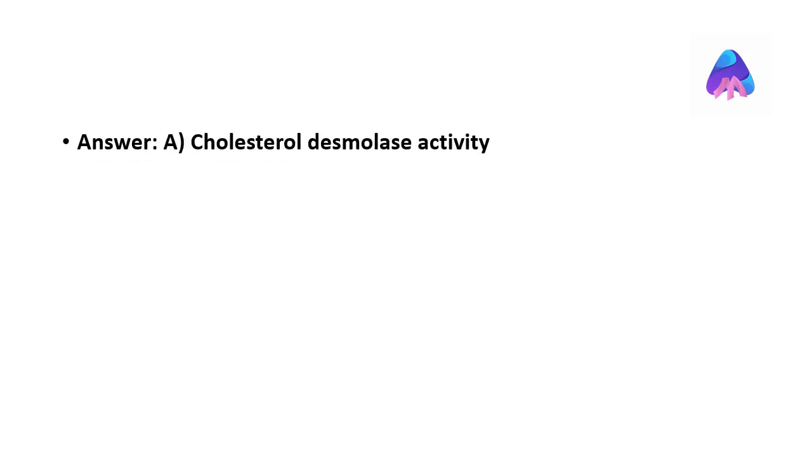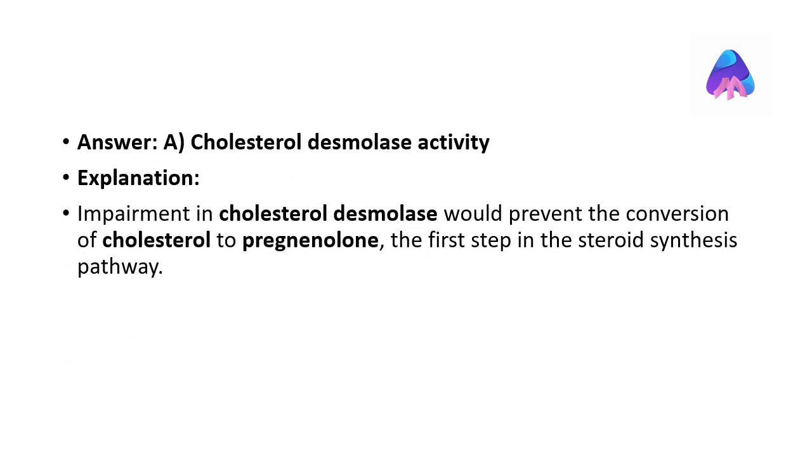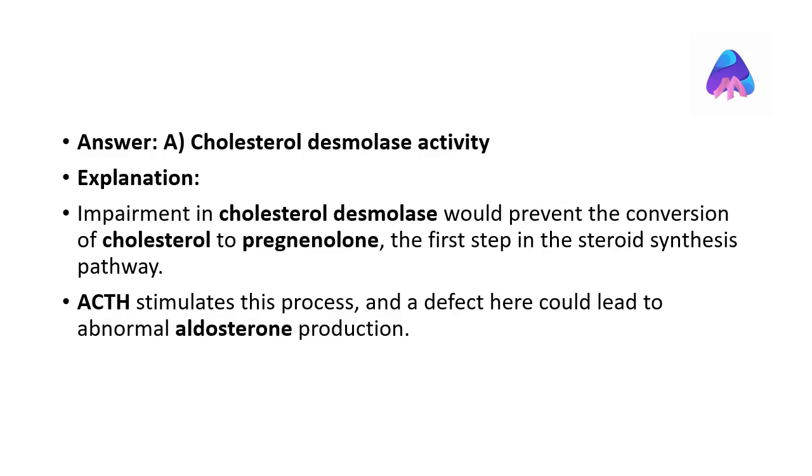The correct answer is cholesterol desmolase activity. Impairment in this enzyme would prevent the conversion of cholesterol to pregnenolone, the first step in the steroid synthesis pathway. ACTH stimulates this process, and a defect here could lead to abnormal aldosterone production.